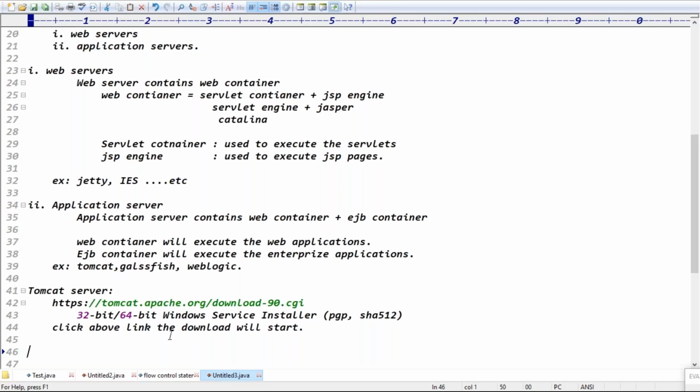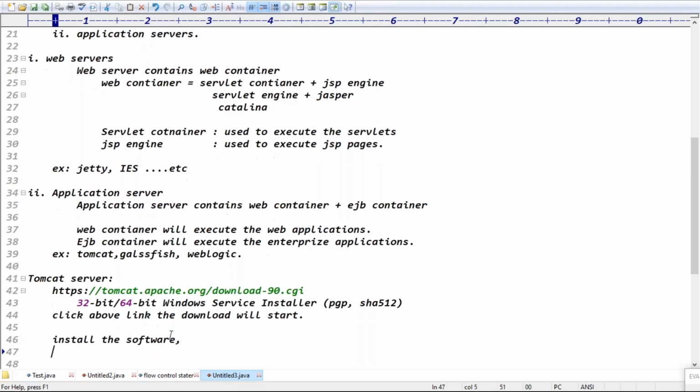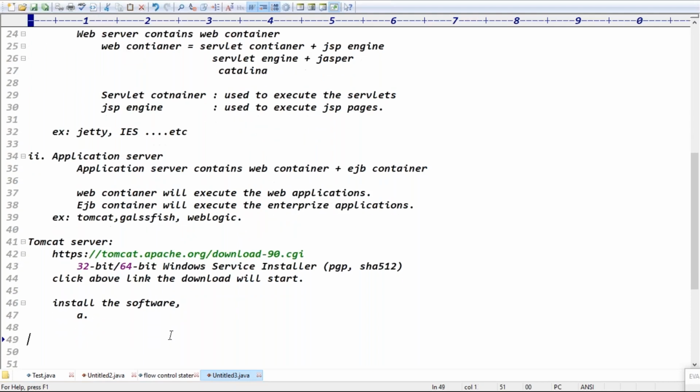Installation means install the software. While installing, the first point we need to check is that it asks for some ports. The AJP port and shutdown port are there. Multiple ports are shown, but these ports are not important here. While installing, it asks for the HTTP port, which by default is 8080.